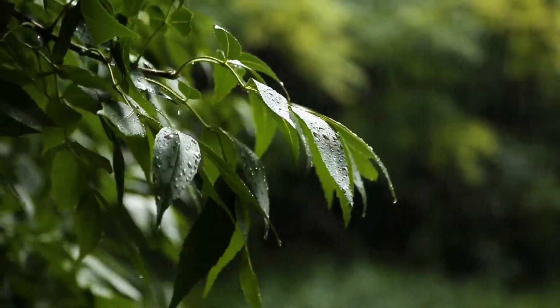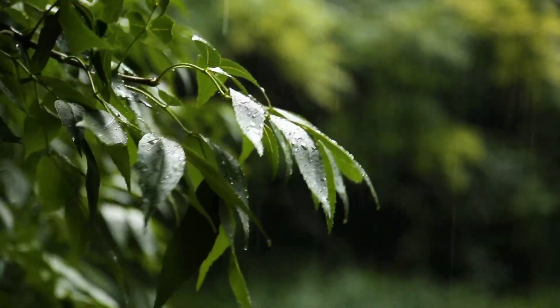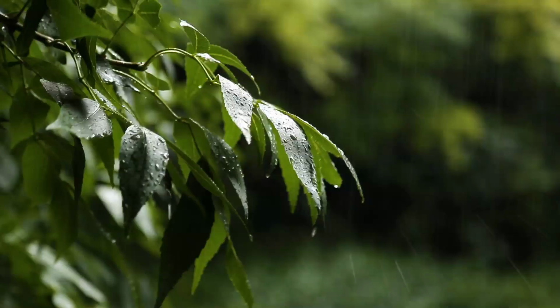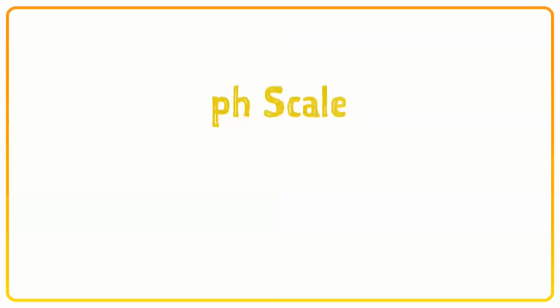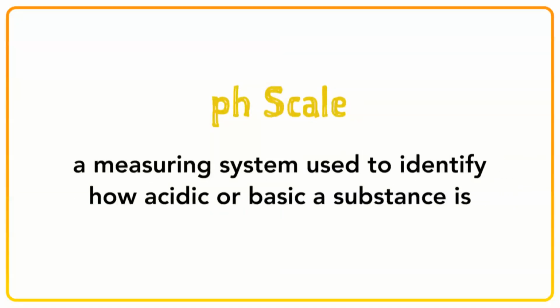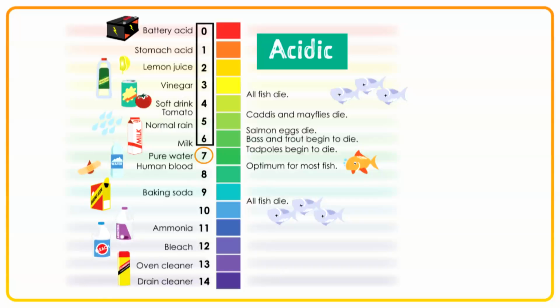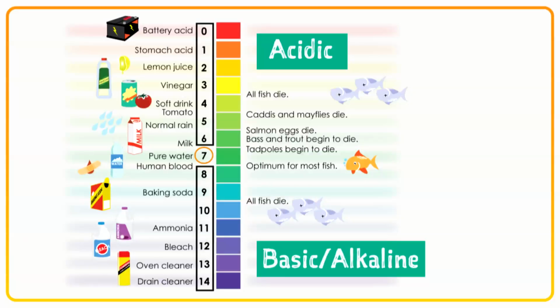These chemicals raise the acidity of rain. Let's get into what acidity is and why that even matters. The pH scale is a measuring system used to identify how acidic or basic a substance is. Pure water is considered neutral and is a 7 on the pH scale. Anything below 7 is considered acidic, and anything above 7 is considered basic, sometimes referred to as alkaline.